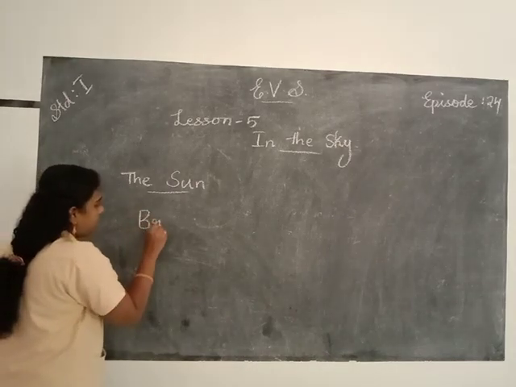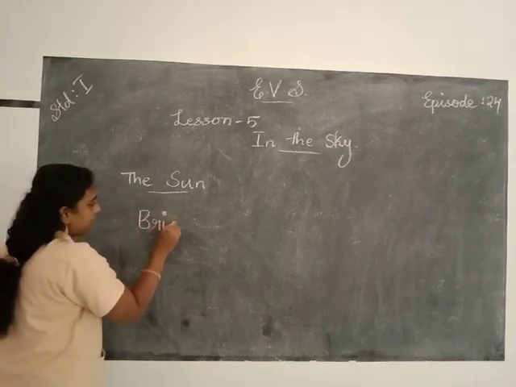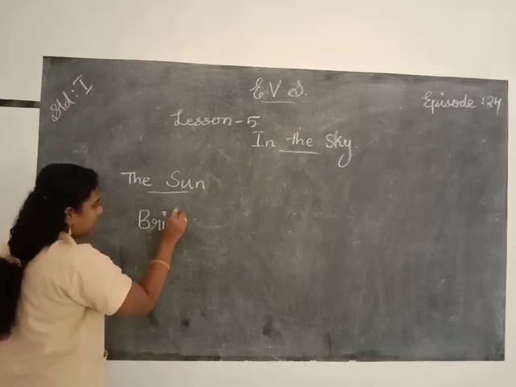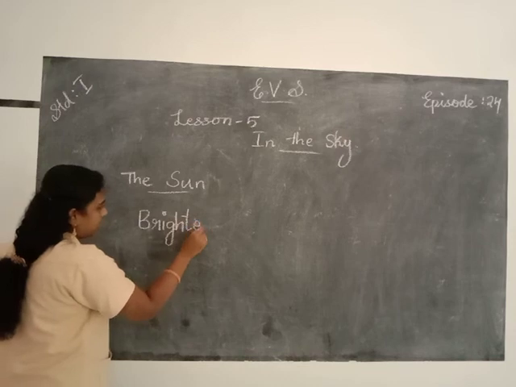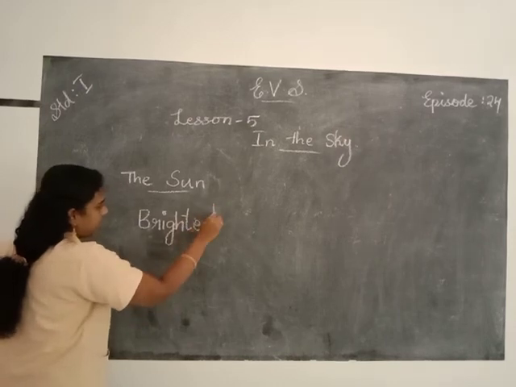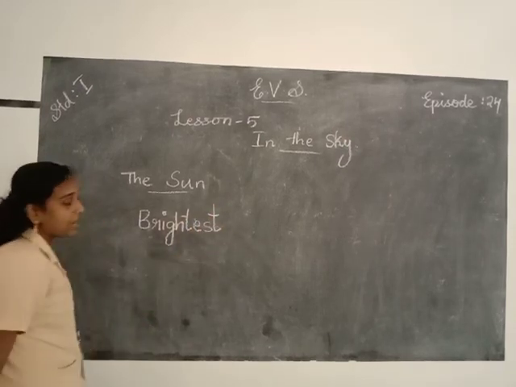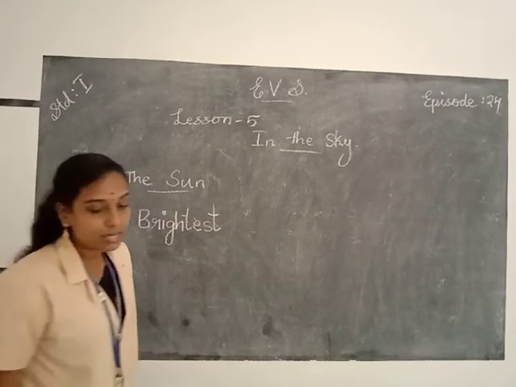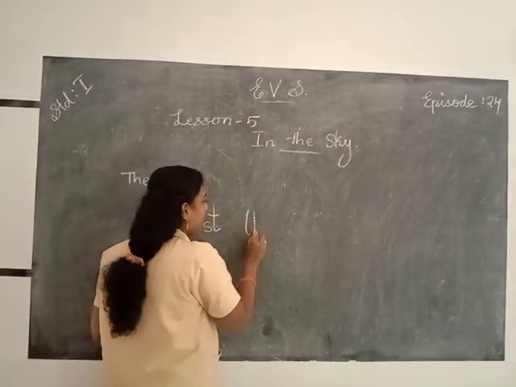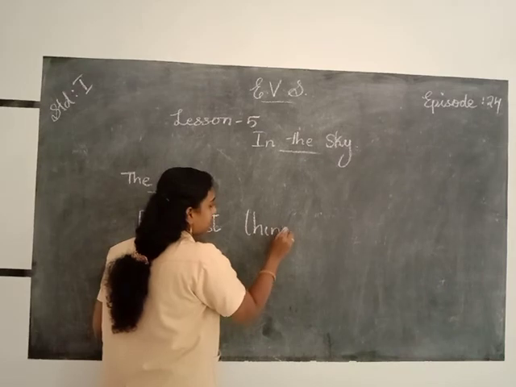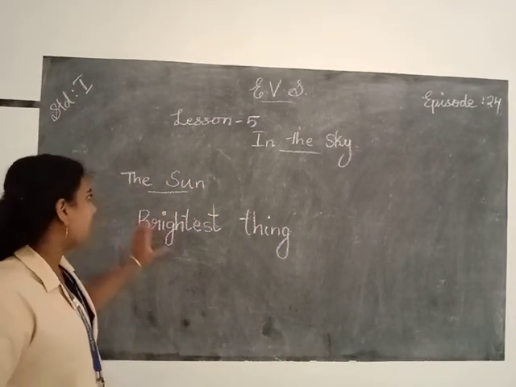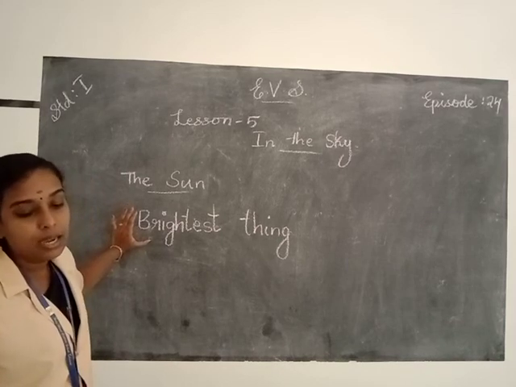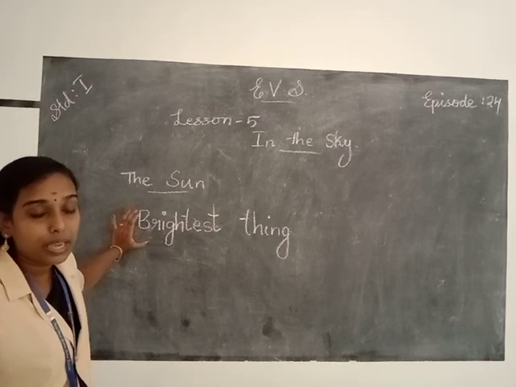Brightest, B-R-I-G-H-T-E-S-T. It is the brightest thing, T-H-I-N-G, during the daytime. So the sun is the brightest thing in the sky during the daytime.